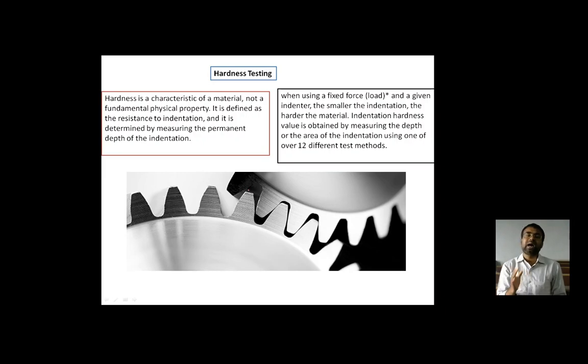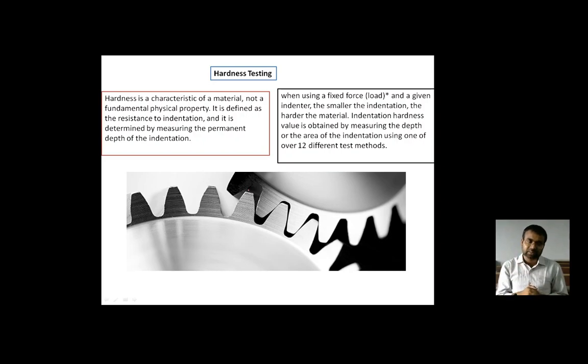So the indentation hardness value is obtained by measuring the depth or the area of indentation using one of our 12 test methods. So there are various types of hardness methods by which we can identify the hardness of various types of materials. Why do we need to examine this hardness?